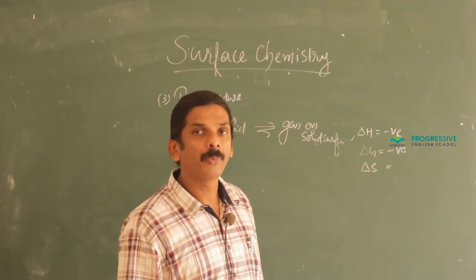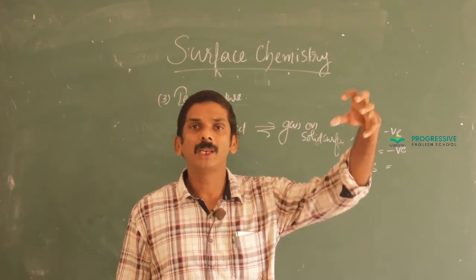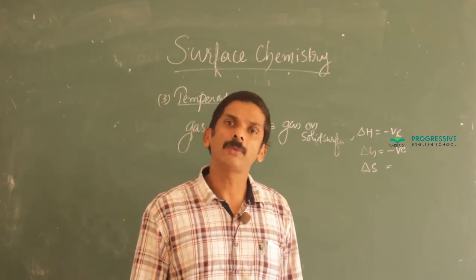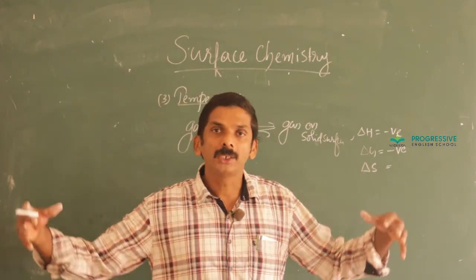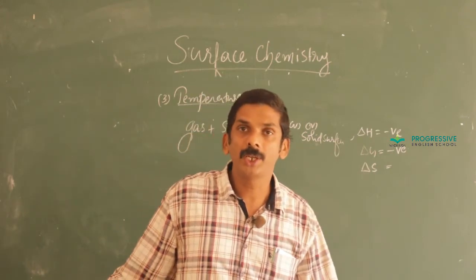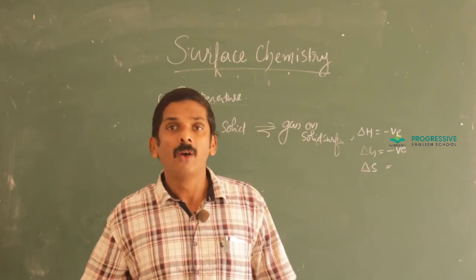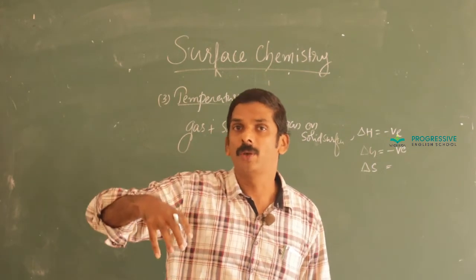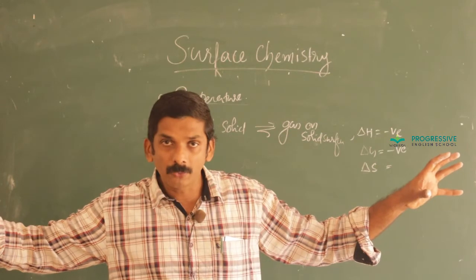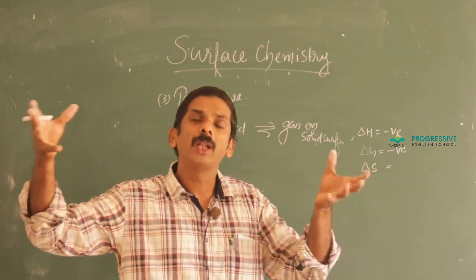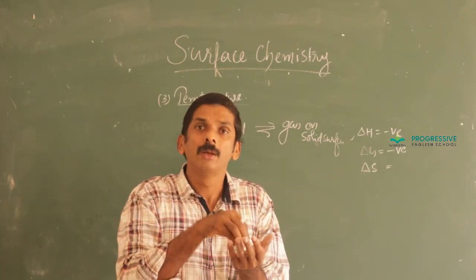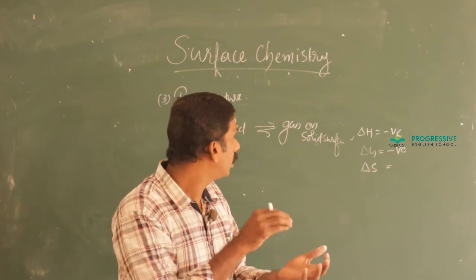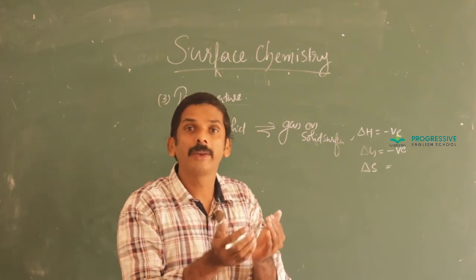What happens to the entropy? Suppose you just imagine when a gaseous particle gets adsorbed on a solid surface, what happens to the disorder of that system? Initially, these gas molecules are in random state, or disorder is maximum. When hydrogen gas molecules, which have enough freedom or maximum disorder, get adsorbed on the surface of nickel, platinum or palladium, on a solid surface, their disorder decreases.